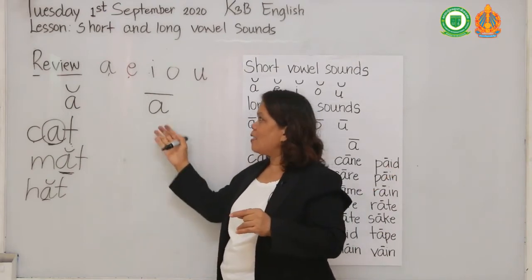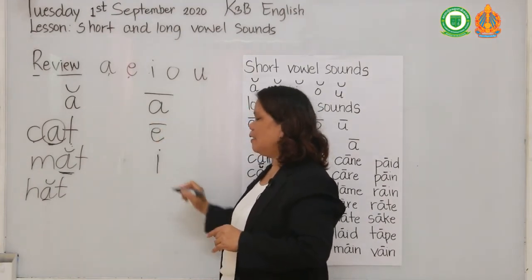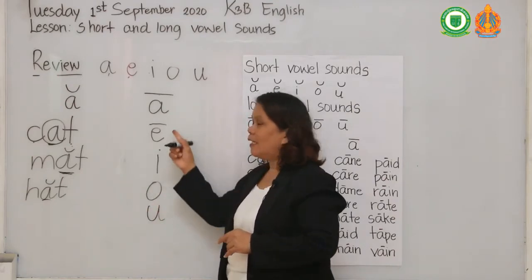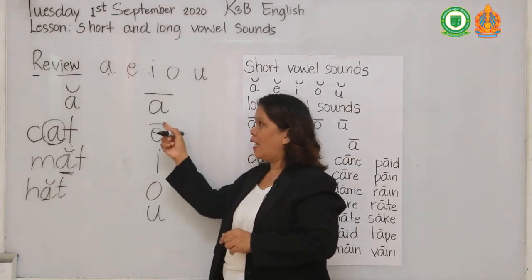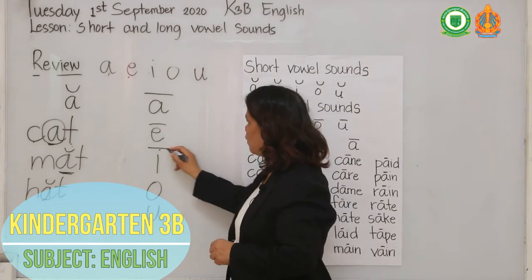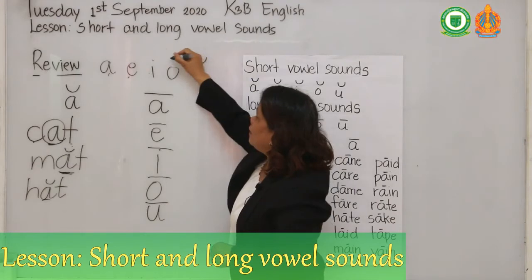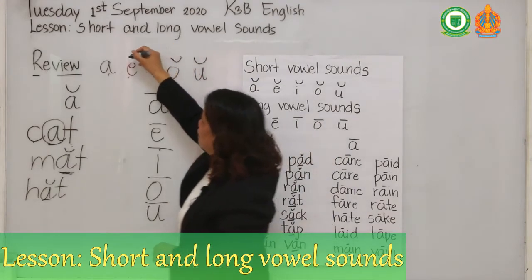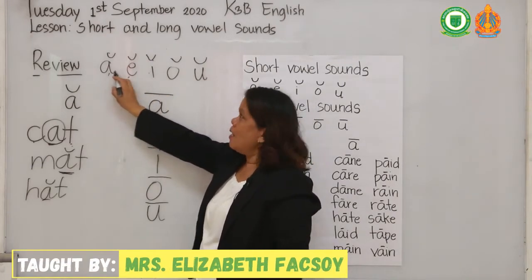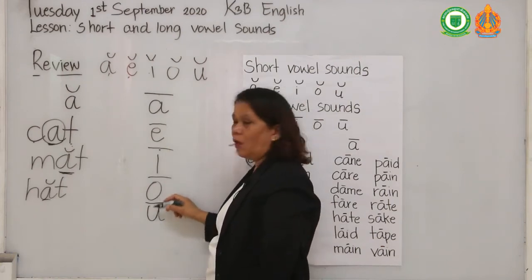A, E, I, O, U. Okay? So these are long vowels. I put a line like this. If you see a line like this, this is a curve, and this is straight. A, E, I, O, U.